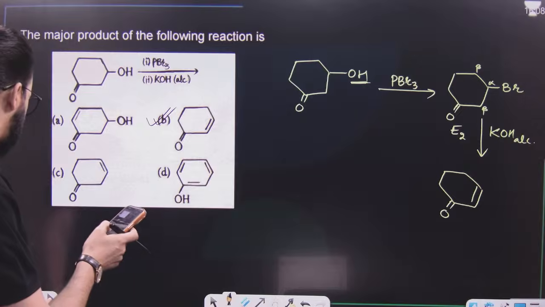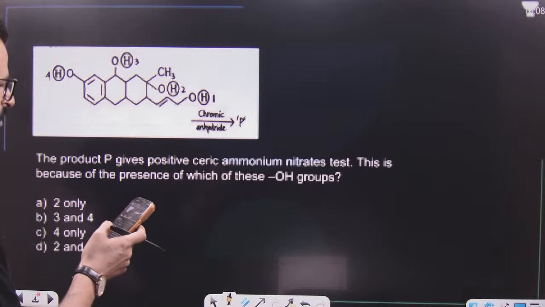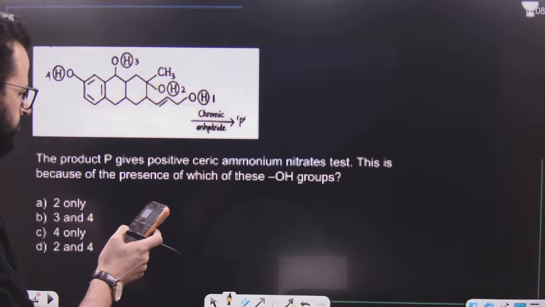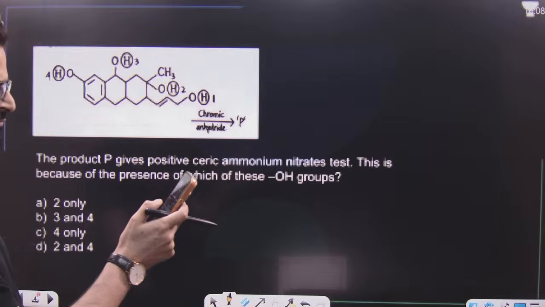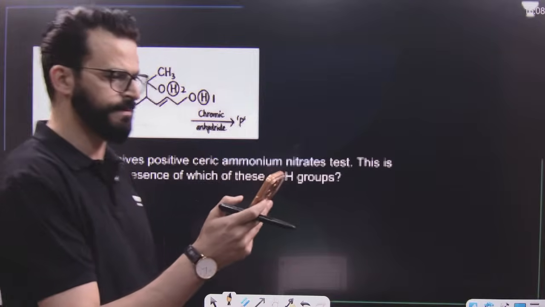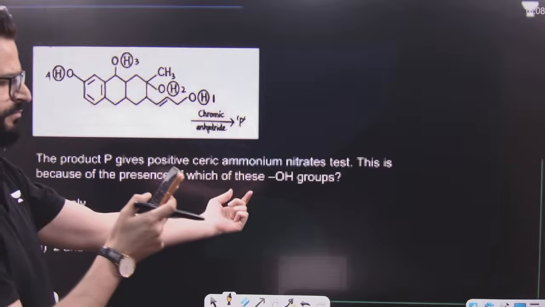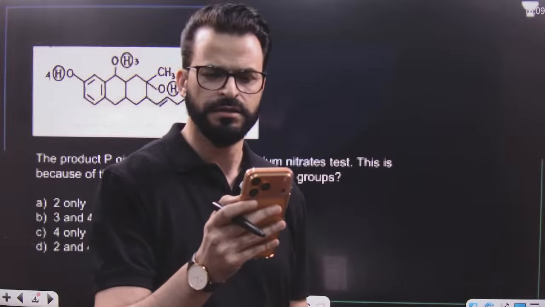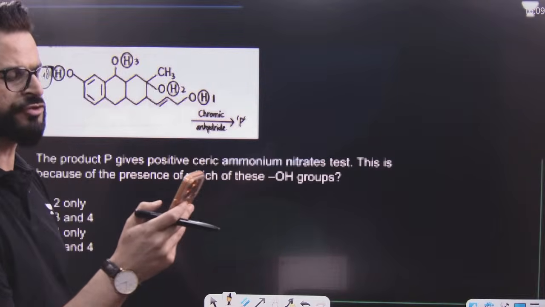Exactly. After that, the second question is on your screen right now. Tell me what will be the answer of this question. Here, some extra information is there. The question says the product P gives a positive ceric ammonium nitrate test.